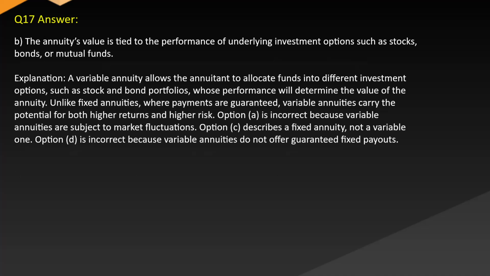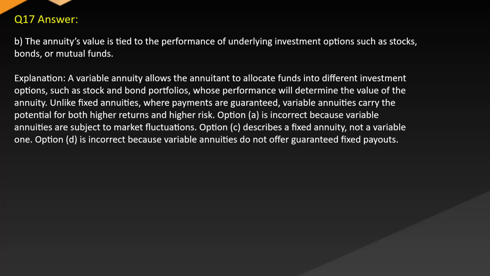Answer: B. The annuity's value is tied to the performance of underlying investment options such as stocks, bonds, or mutual funds. Explanation: a variable annuity allows the annuitant to allocate funds into different investment options such as stock and bond portfolios, whose performance will determine the value of the annuity. Unlike fixed annuities, where payments are guaranteed, variable annuities carry the potential for both higher returns and higher risk.